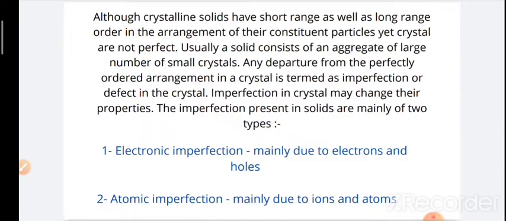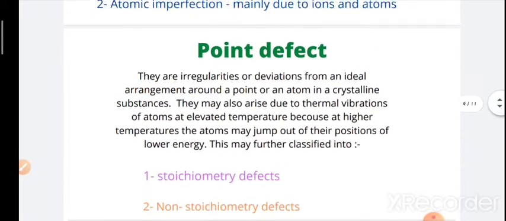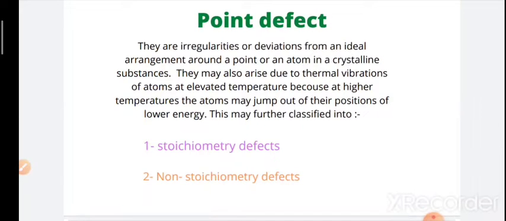Ions are the charged particles, you know that. So we will move next. Under the atomic imperfection, we will first discuss the point defects. This is an irregularity or deviation from the ideal arrangement around a point or an atom in a crystalline substance. This also arises due to the thermal vibration of the atoms at elevated temperatures. Because of higher temperature, the atom may jump out of its position of lower energy. So this is all about the point defects, right? These point defects arise due to missing atoms, the displacement of atoms, or the presence of extra atoms in the lattice.